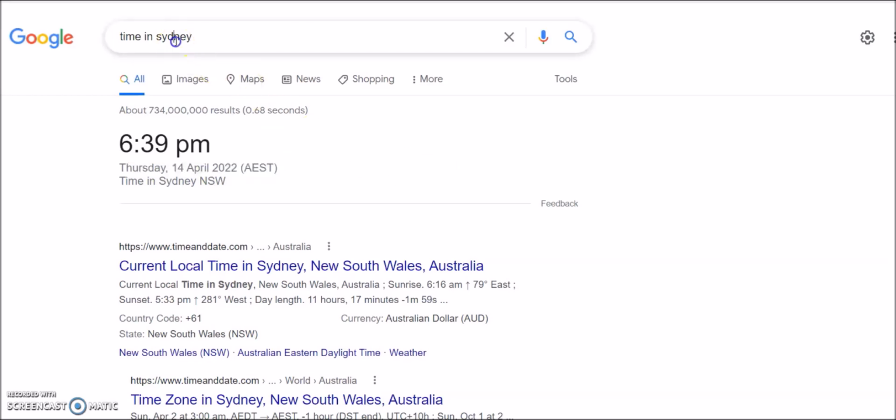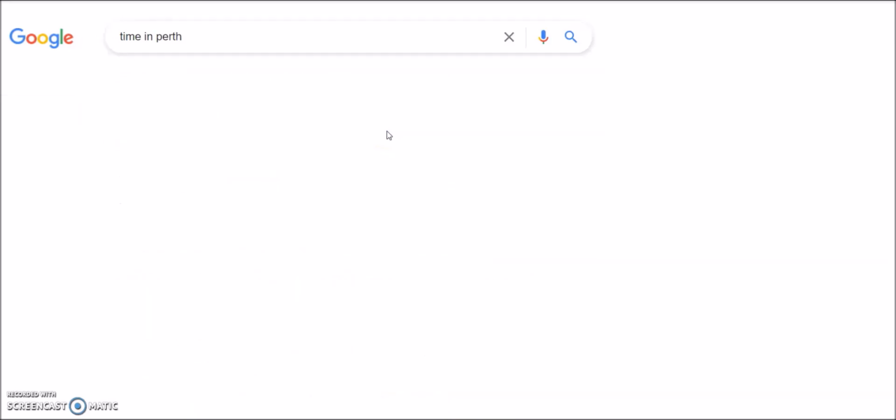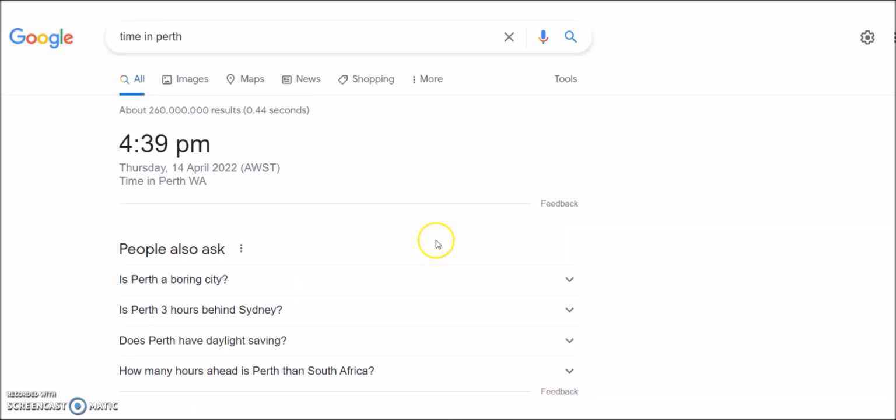Now if you want to see the time of a different city, let's say Perth, the capital of Western Australia, there is a difference here. You can see it's 4:39 p.m., but the day and date wise they are the same. So you get two things at the same time.